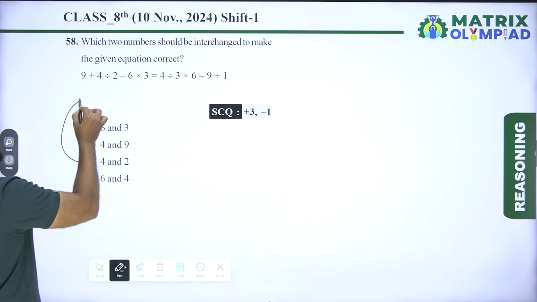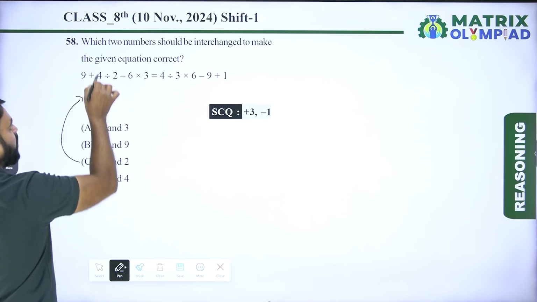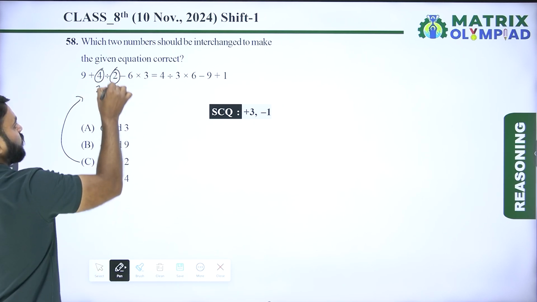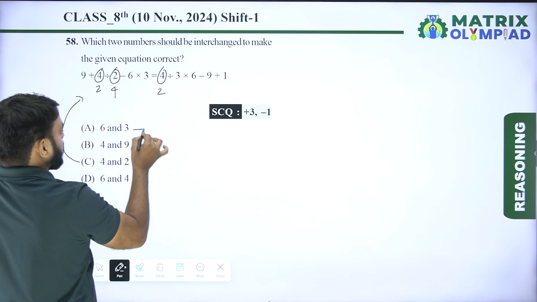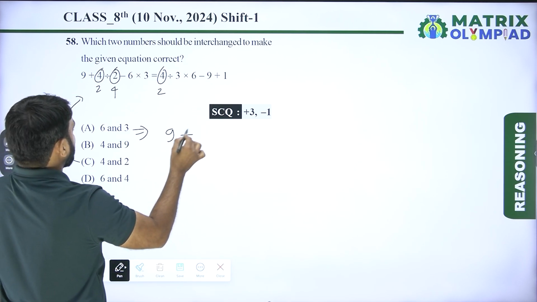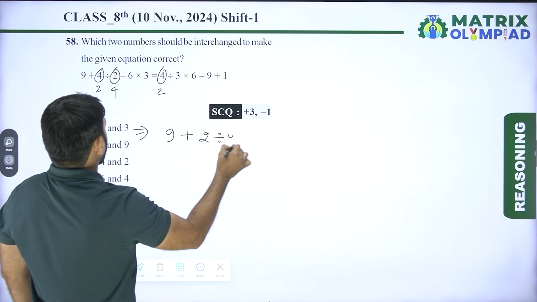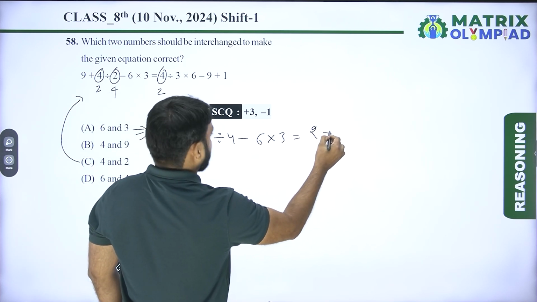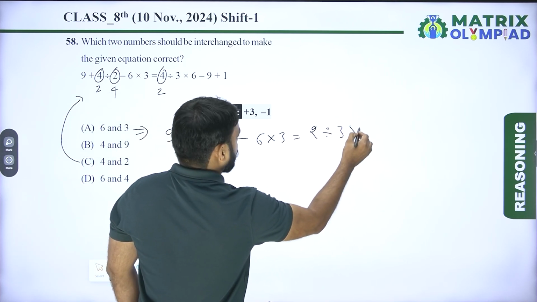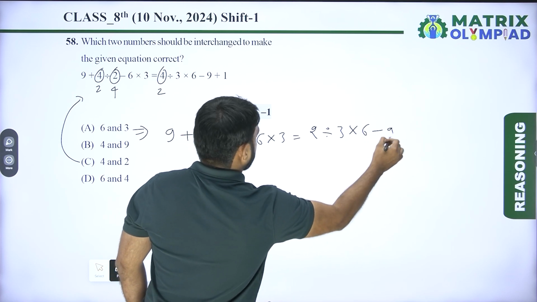Now taking option C. According to option C, 4 becomes 2 and 2 becomes 4. So the equation is 9 plus 2 divided by 4 minus 6 into 3 is equal to 2 divided by 3 into 6 minus 9 plus 1.